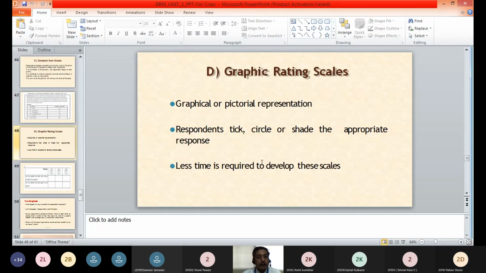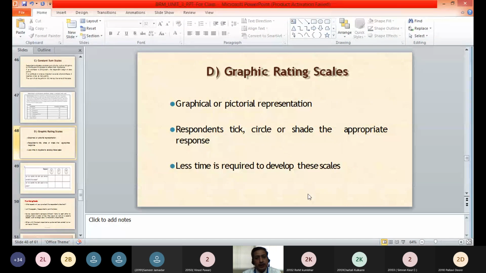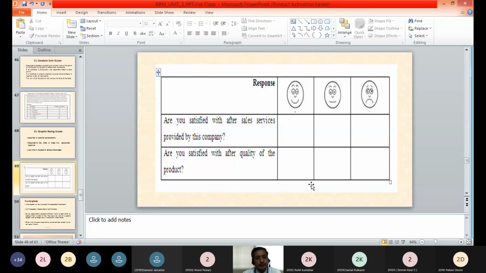So we'll see another scale, that is graphic rating scale. By name itself it suggests that some graphics will be displayed to the respondent, and on the basis of those graphics or pictures which are shown to the respondent, he is told to mark a tick mark, circle, or shade a particular response. This requires very little time to develop this type of scale. It is very simple. Graphic rating scale, we'll take the example.